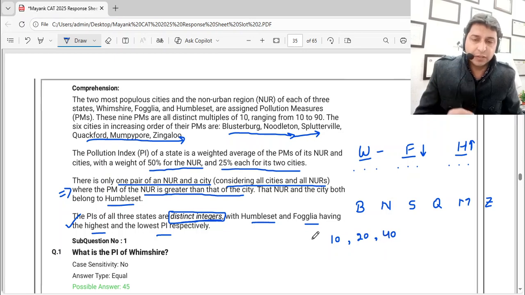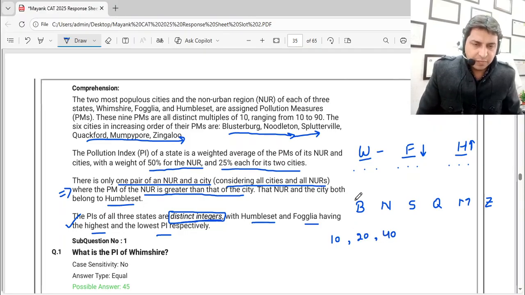Why not 30? Because they said only one NUR and city pair has PMs such that the PM of the NUR is greater than that of the city. No other city has a lower PM than any NUR.